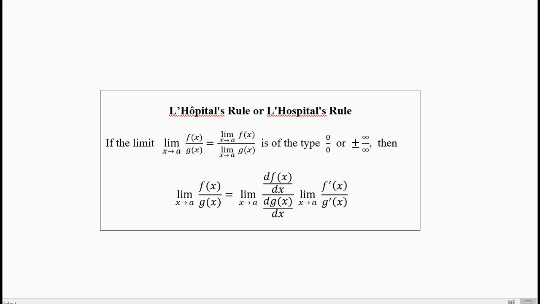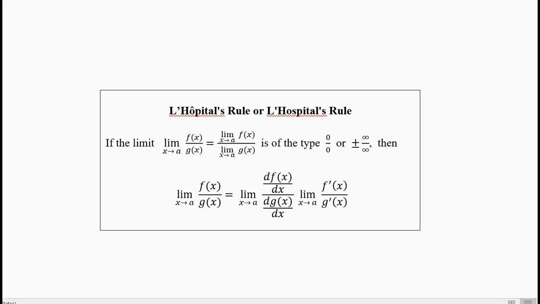Now if the ratio of the two limits is of the type 0 by 0 or infinity by infinity, you can get plus or minus infinity by infinity. Infinity by infinity is not equal to 1, 0 by 0 is also not equal to 1. Do not make that mistake. We have to formally take the limits with all the steps written. So if it is 0 by 0 or infinity by infinity, including plus minus, here also you have plus minus 0 by 0, but we do not write plus minus because 0 is 0. Whether it is plus 0 or minus 0, both are same almost all the time.